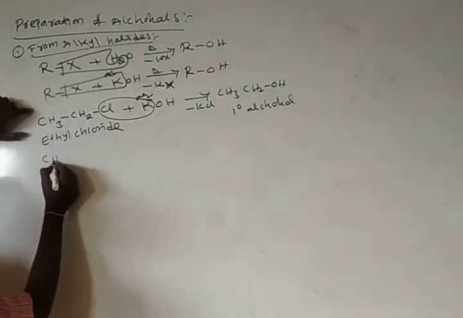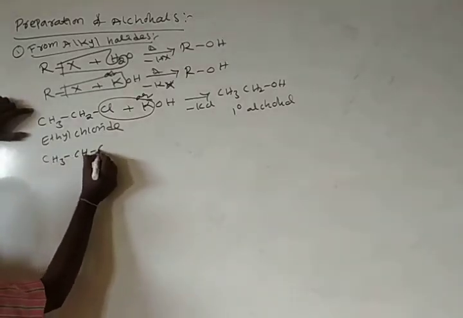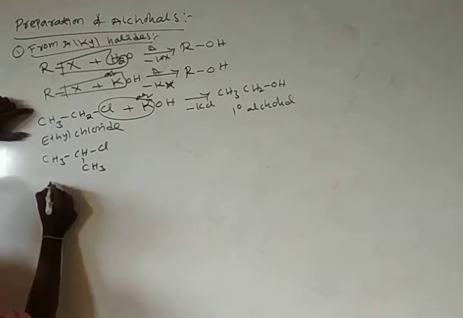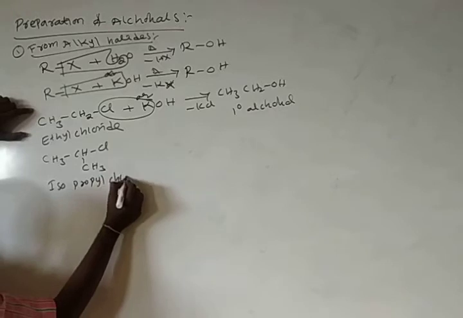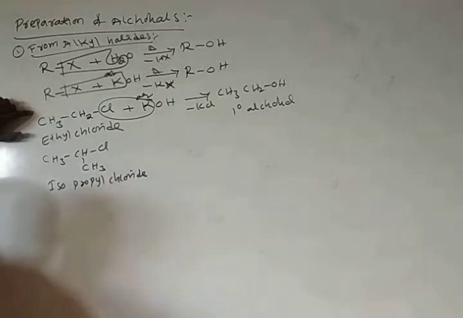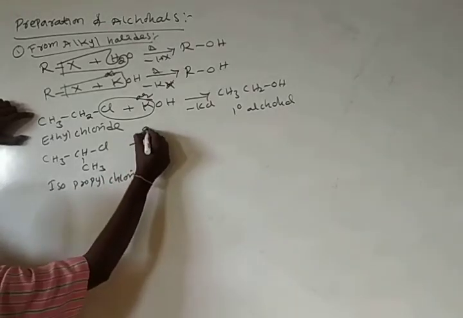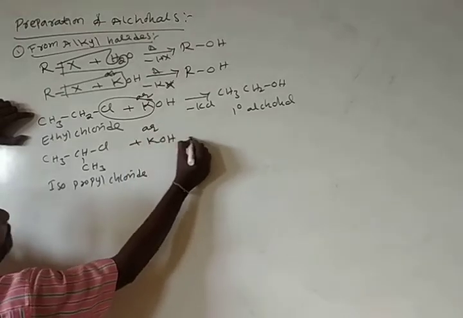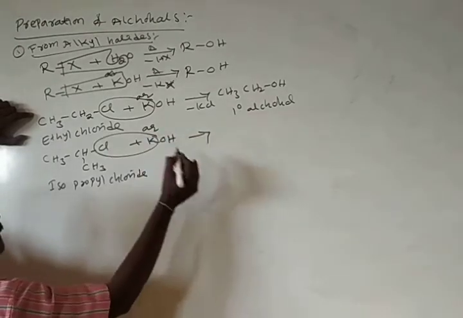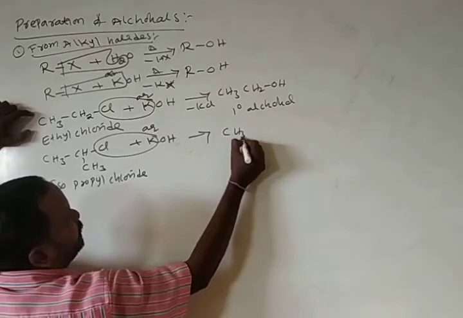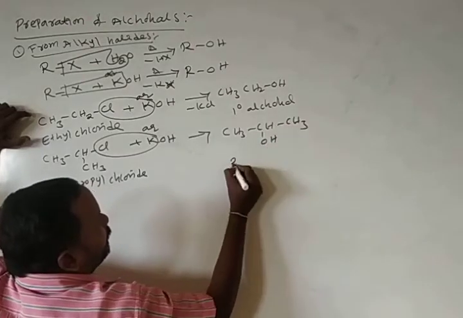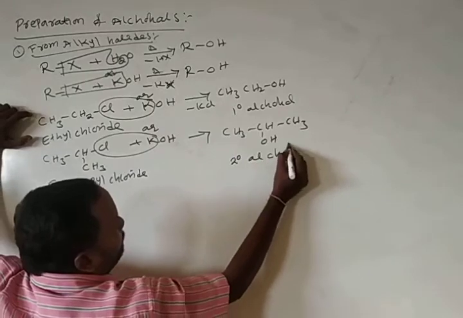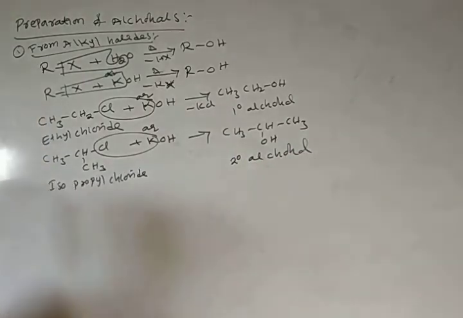In continuation, I am taking one more molecule. This is isopropyl chloride. Isopropyl chloride reacts with aqueous potassium hydroxide. It loses a KCl molecule and forms CH3CHOHCH3, a secondary alcohol.